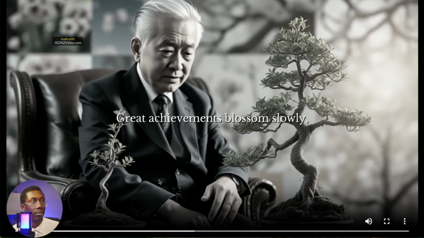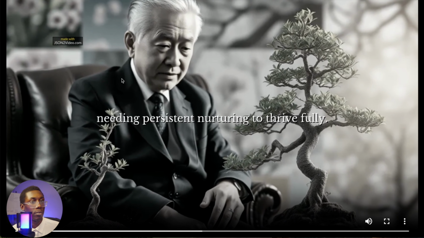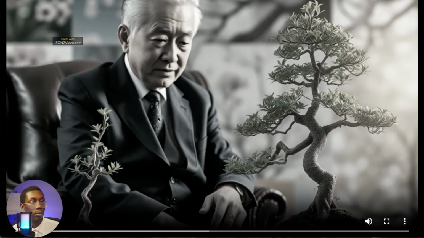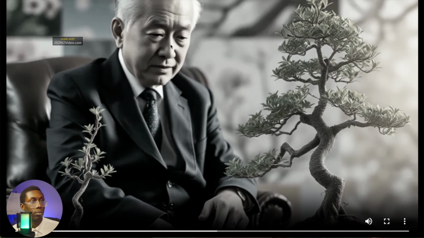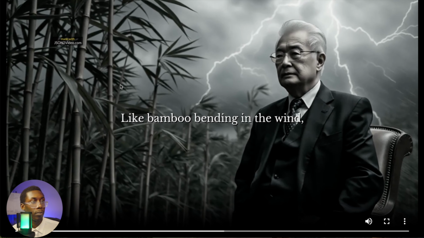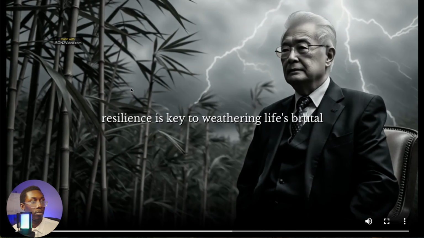Great achievements blossom slowly, needing persistent nurturing to thrive fully. Like bamboo bending in the wind, resilience is key to weathering life's brutal.